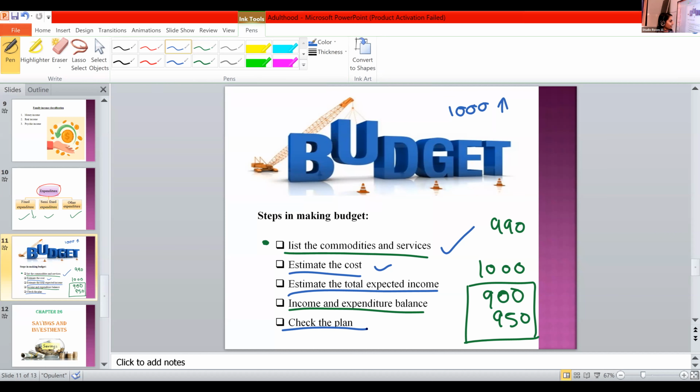Controlling the budget. In this stage, we check whether our money is wasted or not, right? It's an important step. So that is control. And we can control our money or control the budget by 2 types, or we can check.